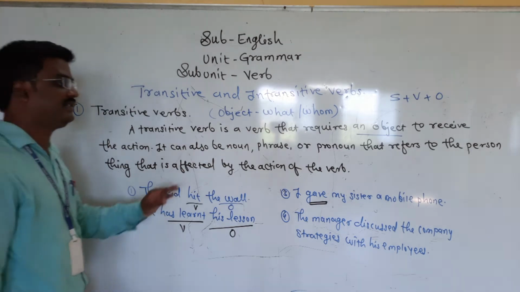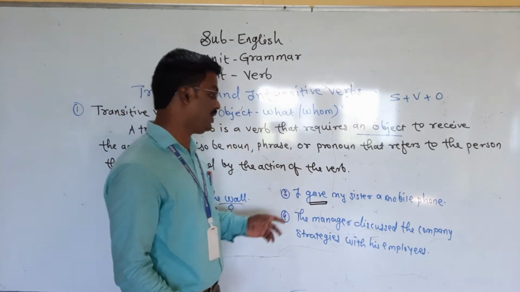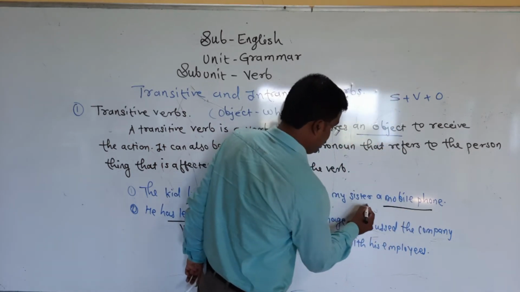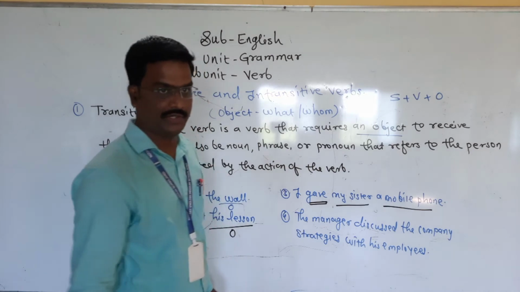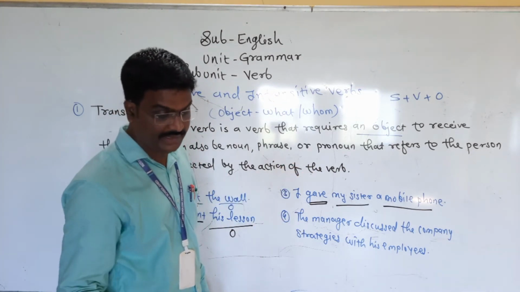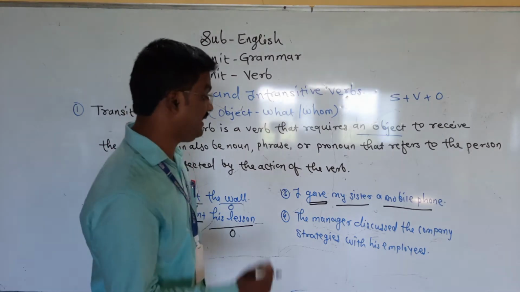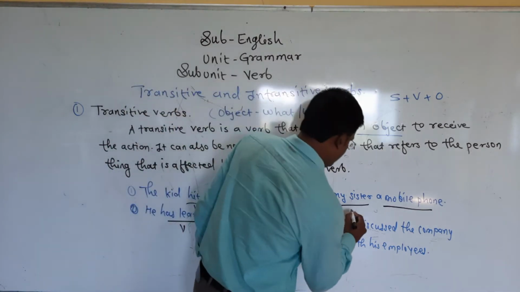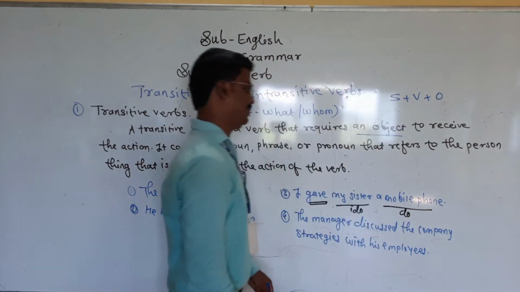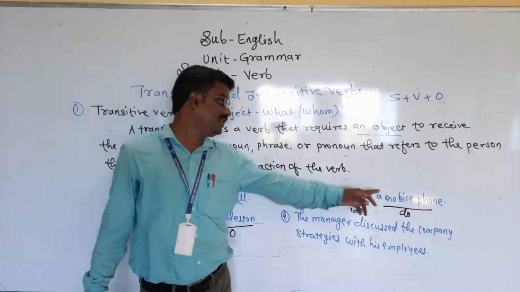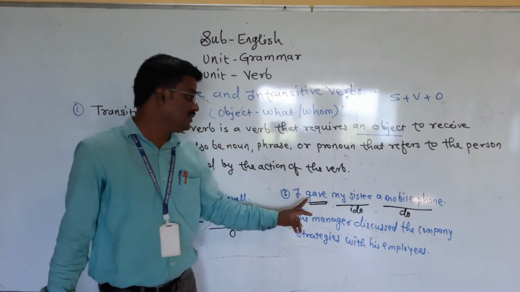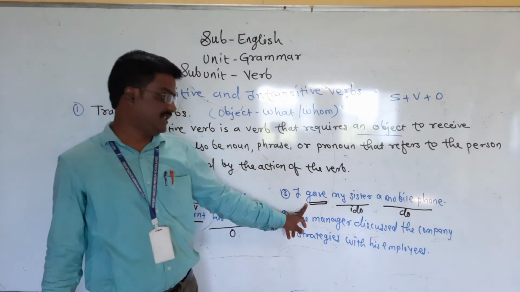I gave my sister a mobile phone. I gave what? A mobile phone. To whom? My sister. We are getting two objects in the sentence. One is a direct object and the second one is an indirect object. So gave is functioning as a transitive verb here.